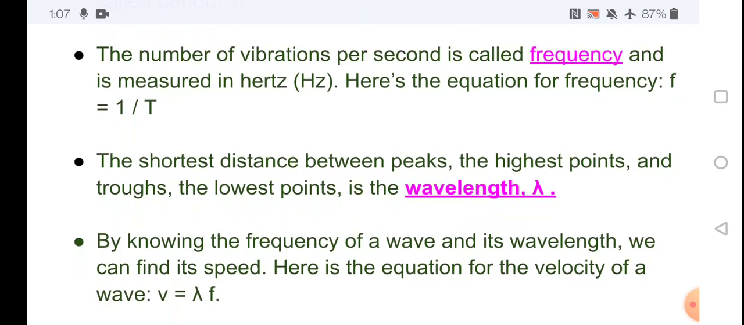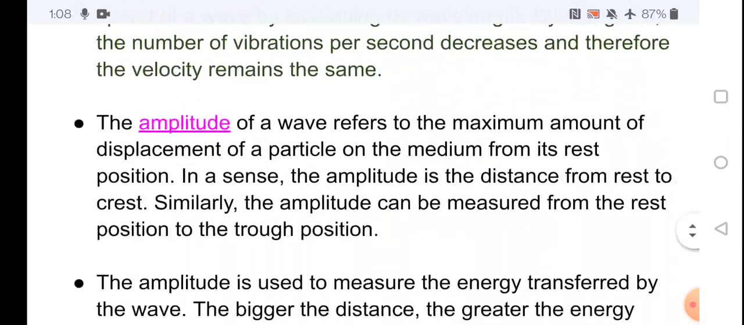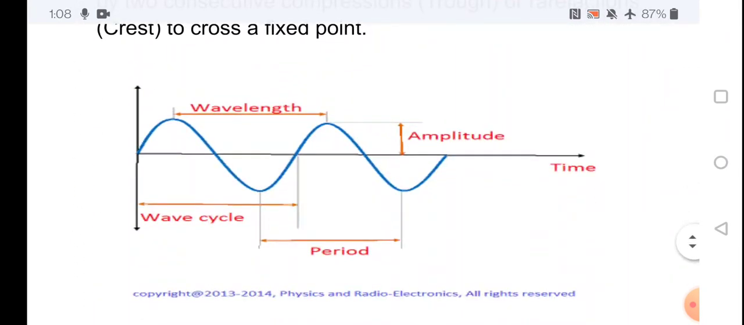Wavelength. The shortest distance between the peaks, the highest points, or the lowest points is called the wavelength. See the picture. Wavelength means the distance between two consecutive troughs or two consecutive crests.